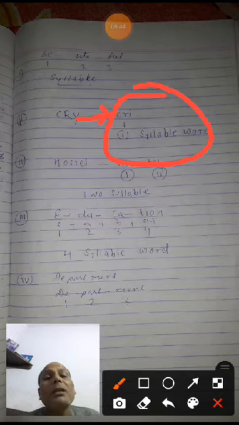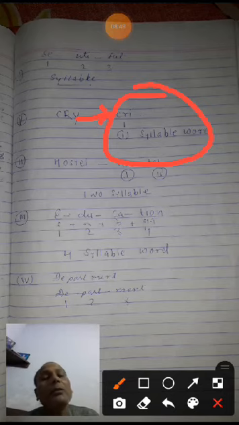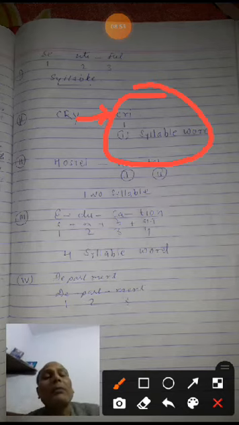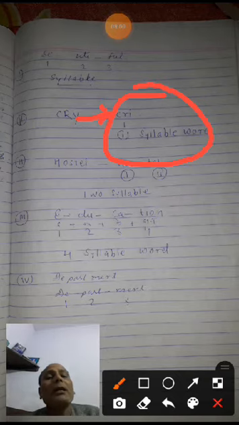So it is a one syllable word. We cannot divide all these 3 letters into different particular parts. So it is called a one syllable word. Cry, so R would be silent here. Cry, so C and I. So it is called a one syllable word.